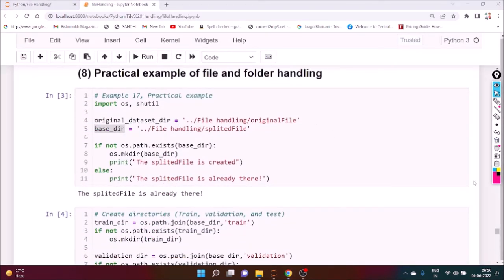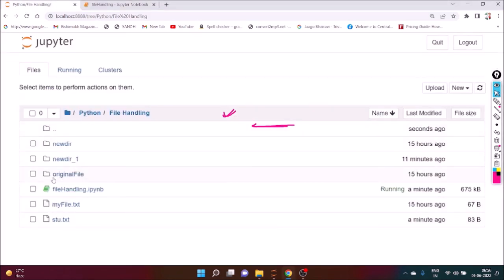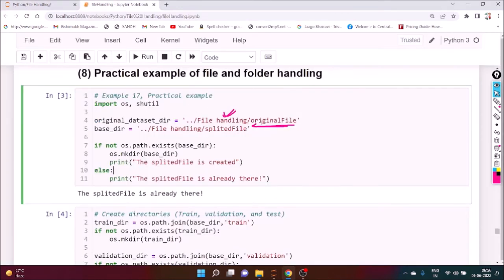Practical example of file and folder handling. Just see one example. Suppose here the original file is there inside the file handling. We want to create one file called splitted file inside the file handling. And remember one thing, here we are using a relative path, not an absolute path. So it starts from the current working directory. Inside that current working directory, the original file is there, which is already present.